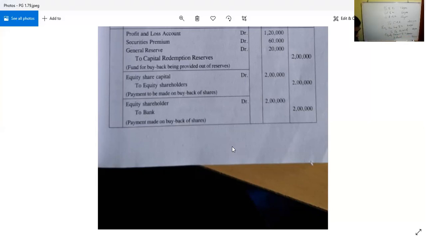So this is the entry out of the free reserve. Once again I am telling you this free reserve, how this is to be. Free reserve in the sense means accumulated profit.